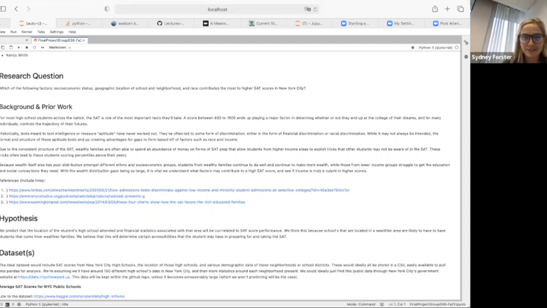So our hypothesis for our project is that we predict that the location of students' high school attended and financial statistics associated with that area will be correlated to SAT score performance. And we think this is because the schools are located in a wealthier area and are likely to have students that come from wealthier families. And we believe that this will determine the certain accessibilities that the students will have in preparing for the test.